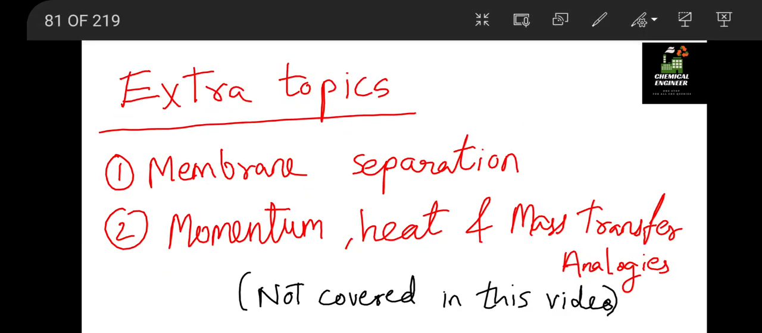There are also extra topics which are included in the mass transfer syllabus, that is membrane separation and analogies, which we are not going to cover in this video. For that we will make a separate video. Alright, so let us start with the first formulas. Let us start with diffusion.